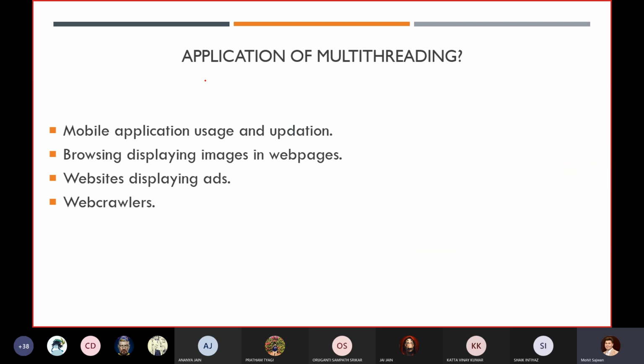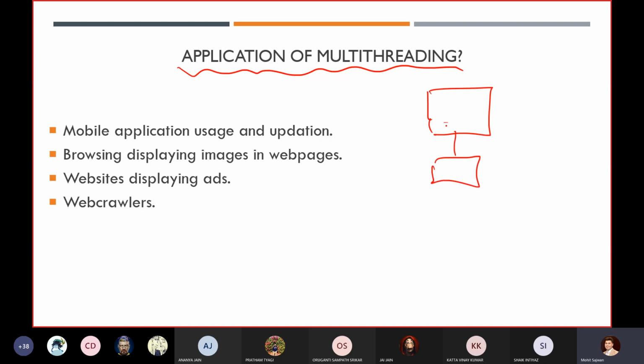Now you know what the applications of multi-threading are. I can give you one example. Suppose nowadays you are writing some code, or browsing something, and simultaneously it might be possible you are downloading some file, or listening to some music too.